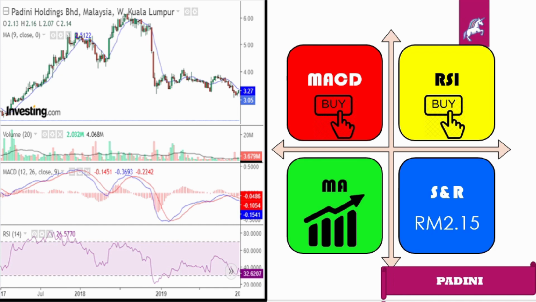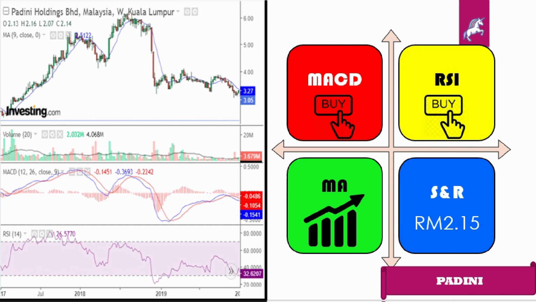For Padini Holding Berhad, even though the MACD graph suggests investors sell the stock at the end of 2019, we invested in it because we believe that this situation will not remain, due to the bullish signal it showed for nearly the whole year of 2019. Besides, the RSI shows that under and overvalue occurred in the past 3 years. We still buy the stock because the undervalue of the stock did not last long and it has the potential to go up, due to the overvalued stock that occurred overall in 2017.